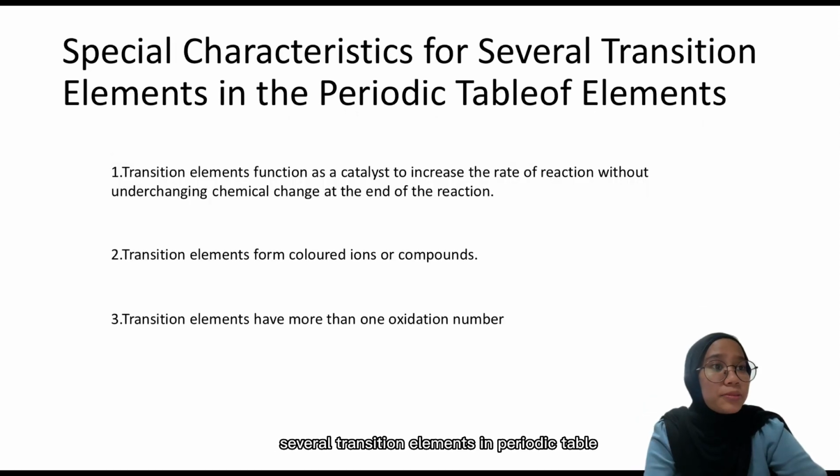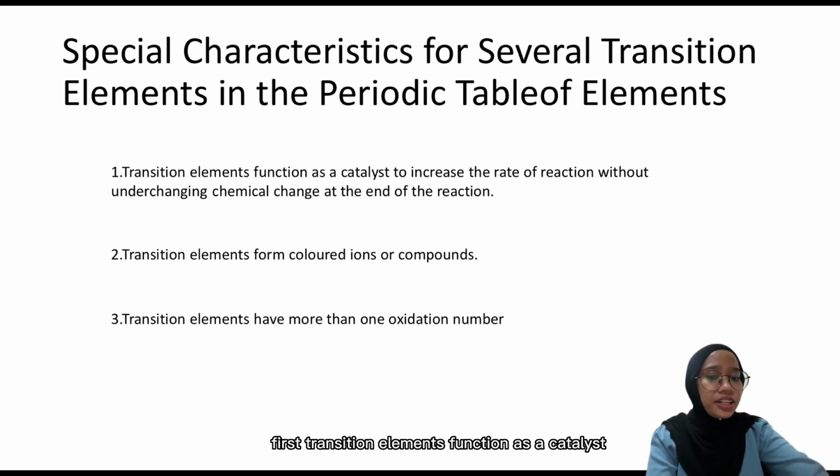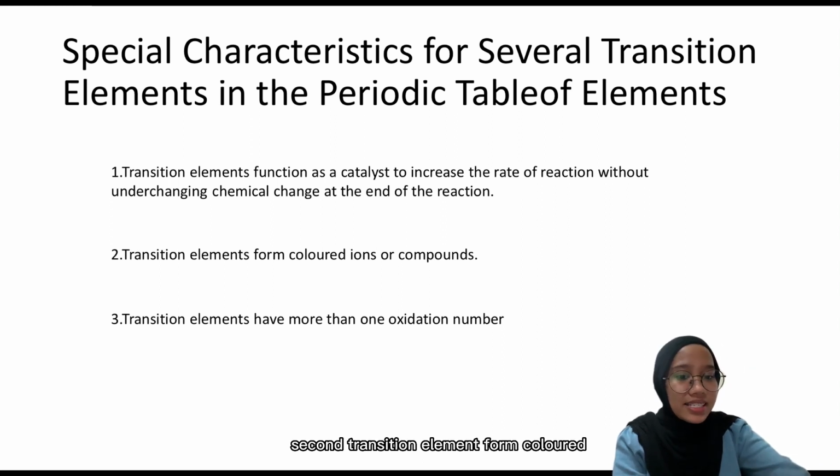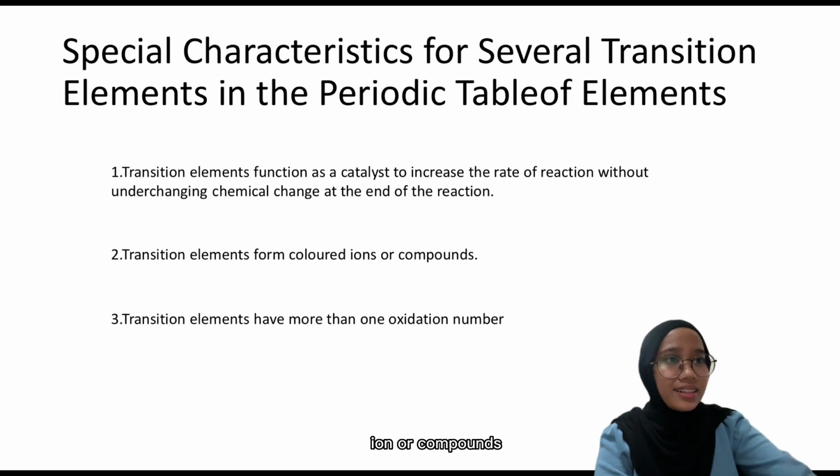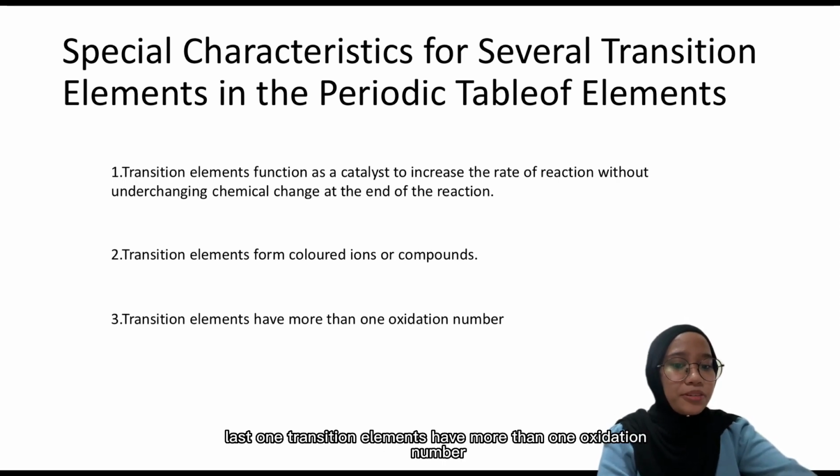Several transition elements in the periodic table have their own special characteristics. First, transition elements function as catalysts to increase the rate of reaction without undergoing chemical change at the end of the reaction. Second, transition elements form colored ions or compounds. Last one, transition elements have more than one oxidation number.